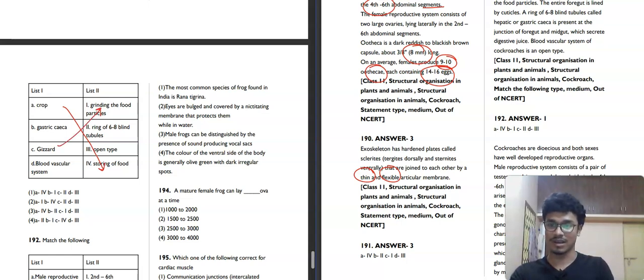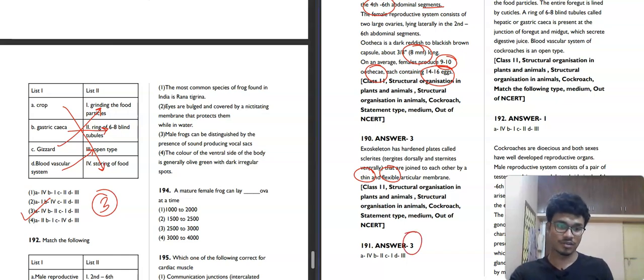C will be gizzard. Then gastric caeca are a ring of 6 to 8 blind tubules. And blood vascular system for cockroach is open type. So A will be matched with 4. B will be matched with second, C is matched with first, and D is matched with third. So third option will be our correct answer.